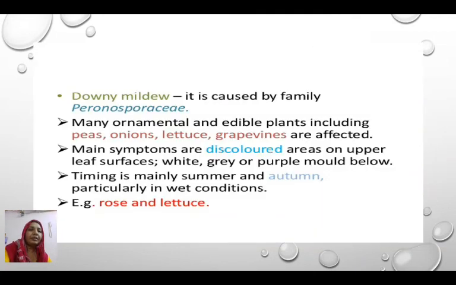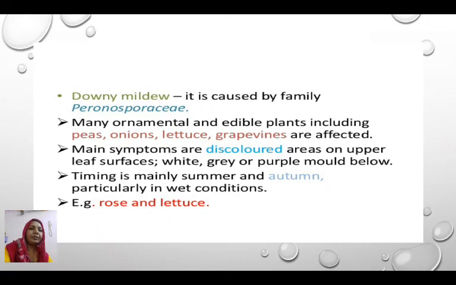Now, the next disease is downy mildew, which is caused by members of the family Peronosporaceae. Many ornamental and edible plants including peas, onions, lettuce, grapes are infected by this type of disease. The main symptoms are discolored areas on the upper surface of the leaf, and white, grey or purple mold below.